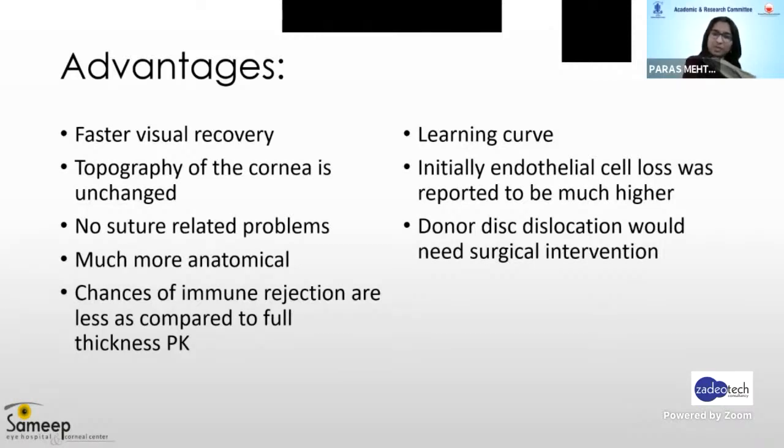But it has certain downsides, like a learning curve. The initial endothelial cell loss reported was much higher, but with better understanding and the development of newer techniques, probably we have come across that limitation as well. Even donor disc dislocation was reported a little higher in the initial phases, but that has also been stabilized with a better understanding of the scientific principles.